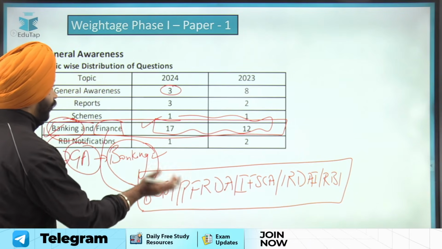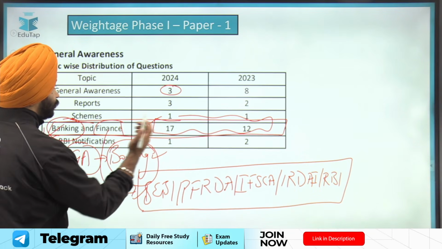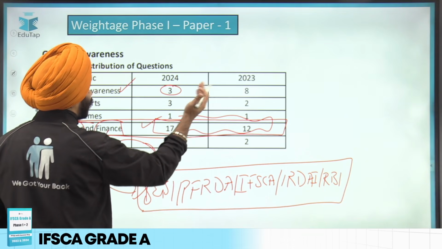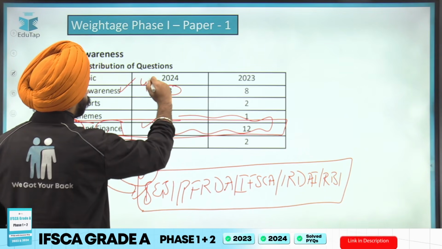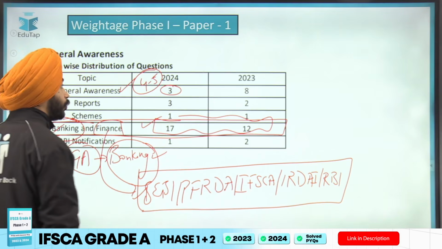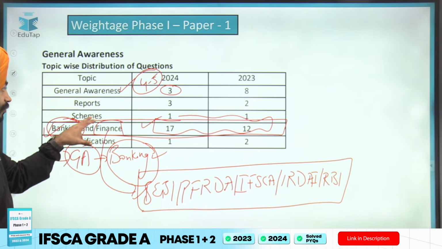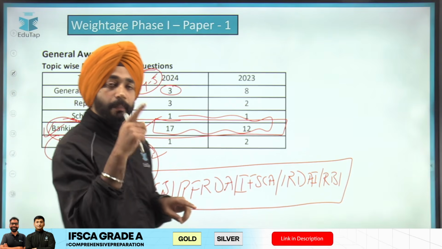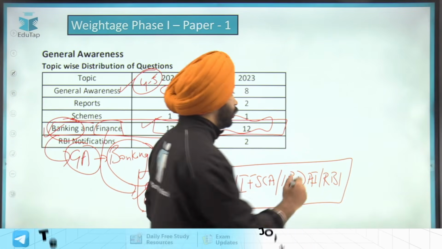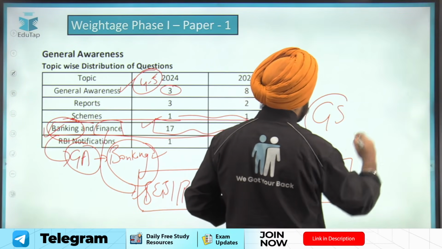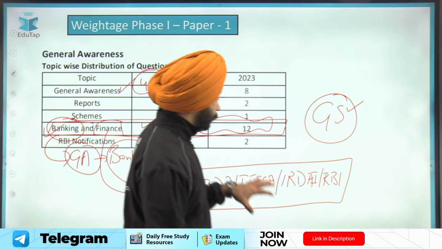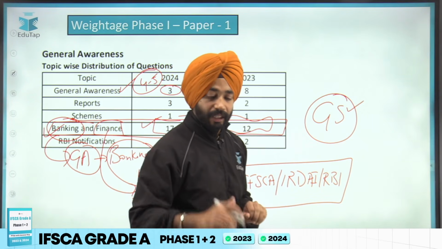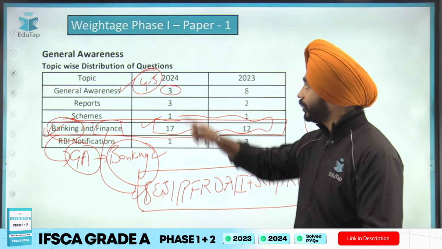Then after that I would say it could be the general affairs part, because it is just 3 questions, but I also always say you can expect 4 to 5 questions from this specific topic also. Schemes are not important for general affairs phase 1 paper 1, but if I talk about phase 1 paper 2, government schemes are also important. So I would advise you guys, banking and finance, current affairs, government schemes should be given high priority. Okay, this is about phase 1 paper 1.